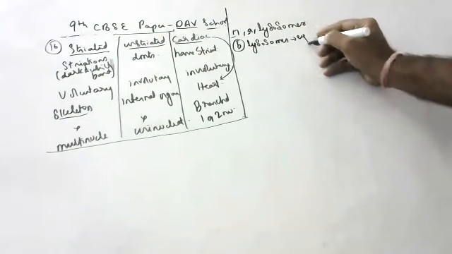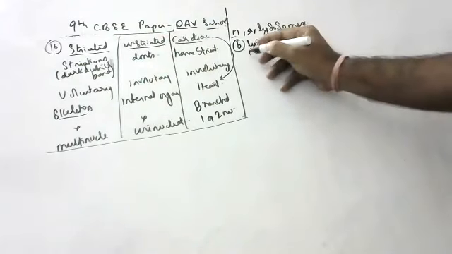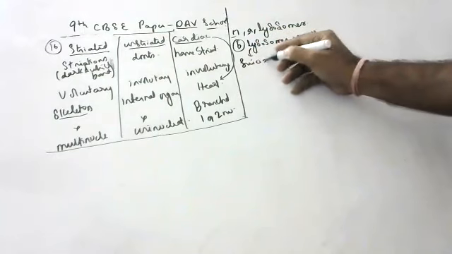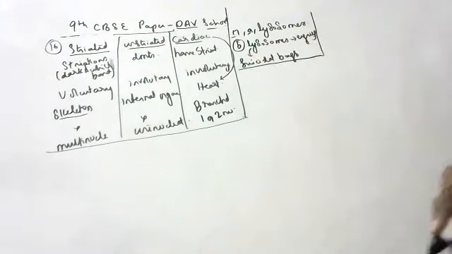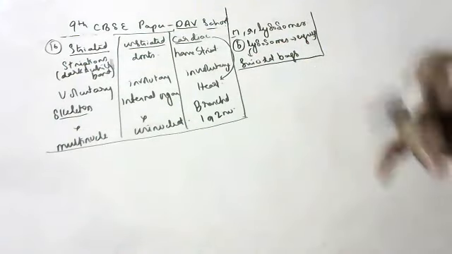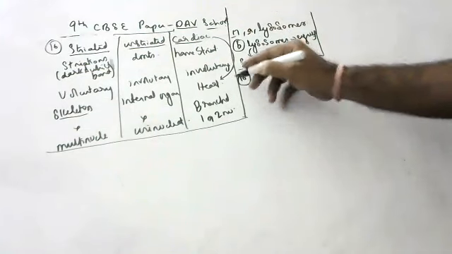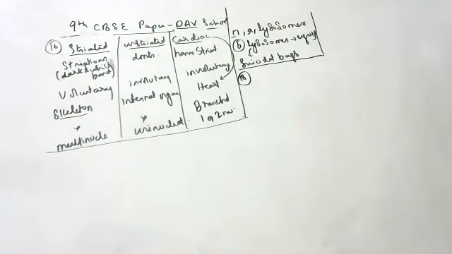Lysosomes engulf their own cell. That's why lysosomes are called suicidal bags. When a cell is about to die due to any problem in the cell, the lysosomes will engulf their own cell by releasing digestive enzymes. They will digest the cell. That's why lysosomes are called suicidal bags of the cell.